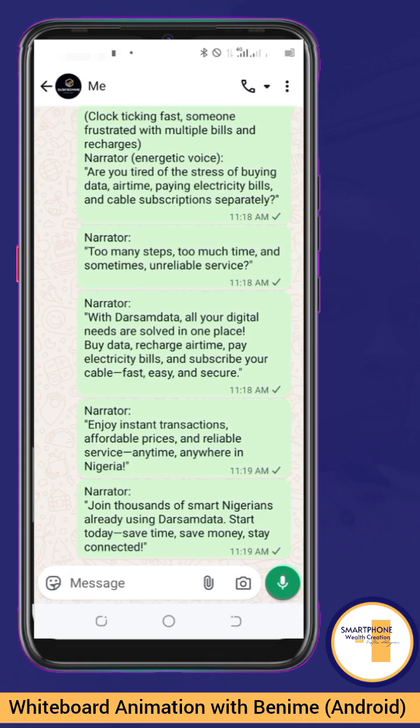So that settles it. Let me just maintain these two, but you might want to just summarize the text for the whiteboard animation. But let's just do the copy and paste for the whiteboard animation, just so you understand what we want to do. Whatever fits you, whatever you prefer, then you can do that. So let's hop on to where we are going to create our whiteboard animation.